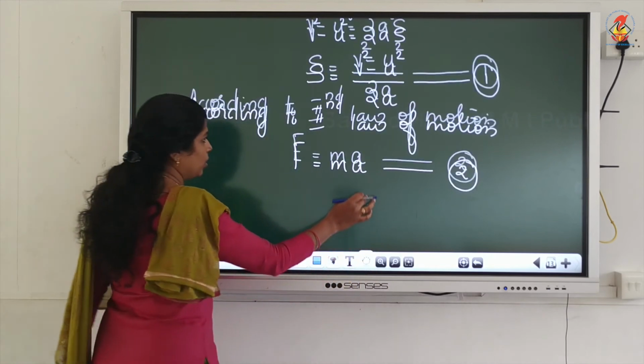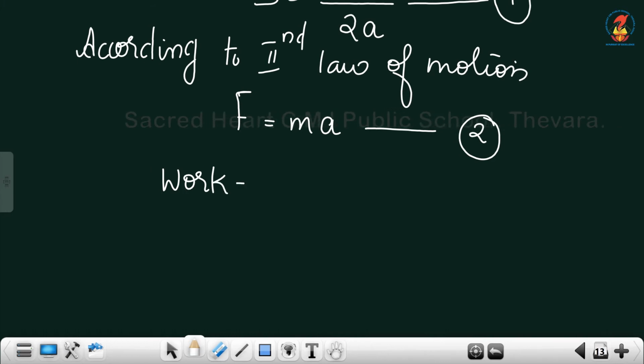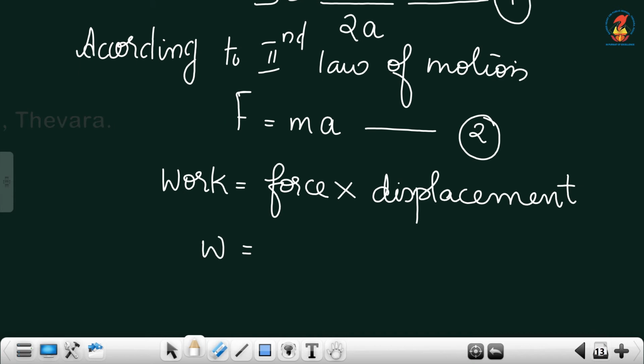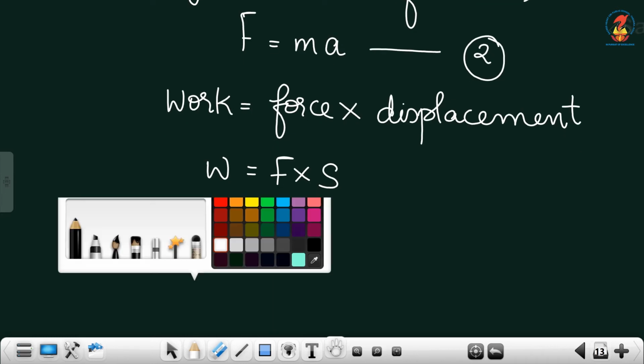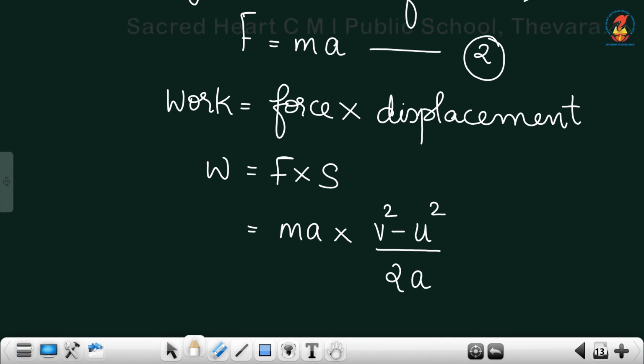So, we will write that equation: W equal to F into S. Now we will substitute for F and S. F equal to ma into s, that is v square minus u square by 2a.